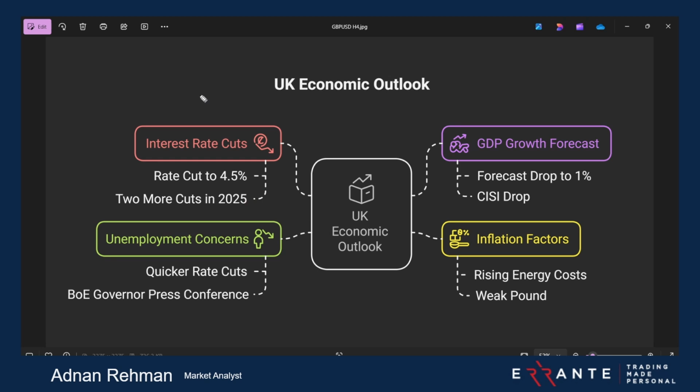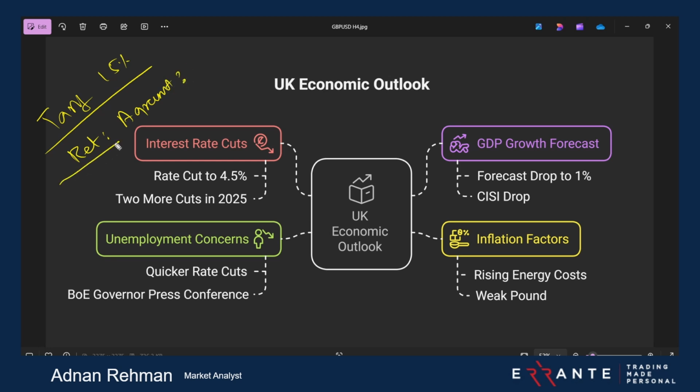Let's suppose Trump comes and says tariffs of 15%. What will be the next step of the Bank of England or the government? Will they retaliate, or will they come to an agreement? This is the main question.